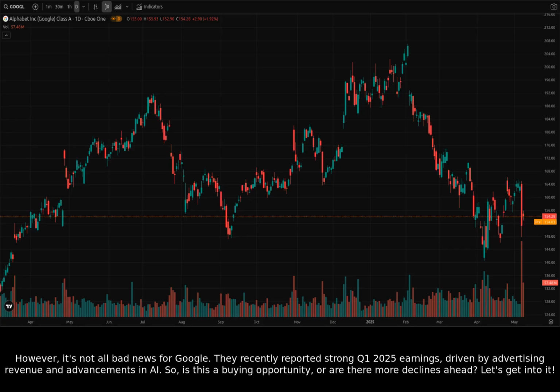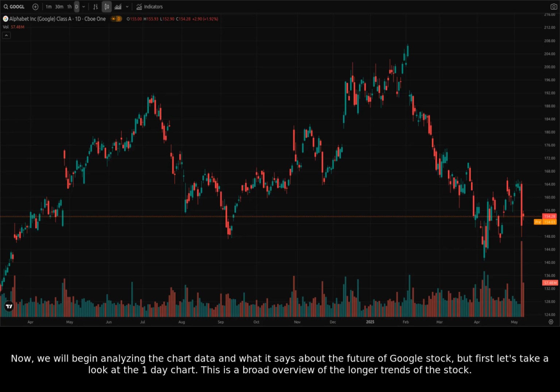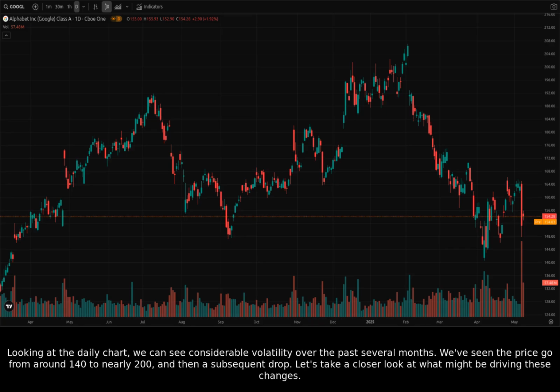Let's get into it. Now, we will begin analyzing the chart data and what it says about the future of Google stock. But first, let's take a look at the one-day chart. This is a broad overview of the longer trends of the stock. Looking at the daily chart, we can see considerable volatility over the past several months. We've seen the price go from around 140 to nearly 200, and then a subsequent drop.